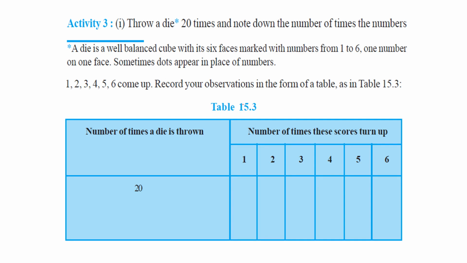If you do it for the die also, a die, as I said, is a cube having 6 faces. The faces will contain numbers from 1 to 6, or they are marked 1 to 6. So 1 to 6 can come up. So you can record the observation like this.